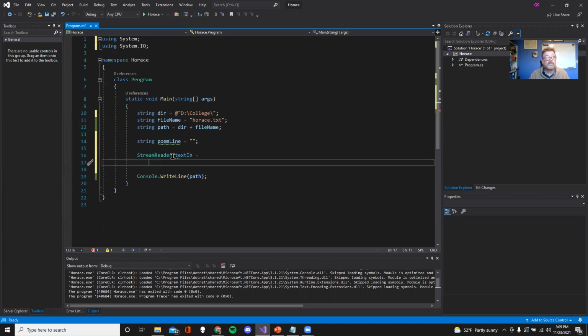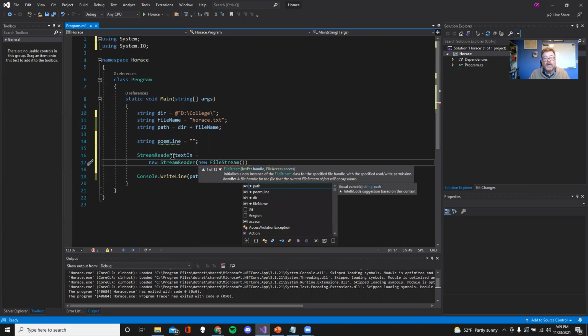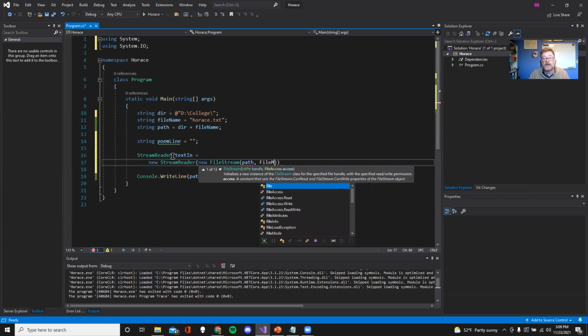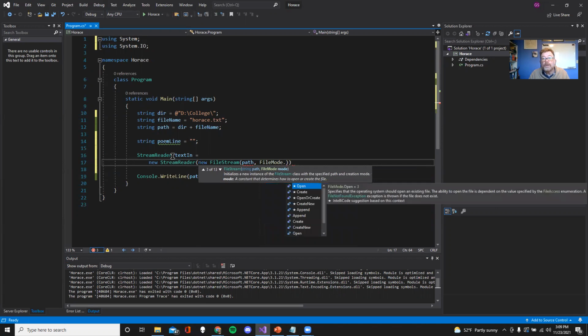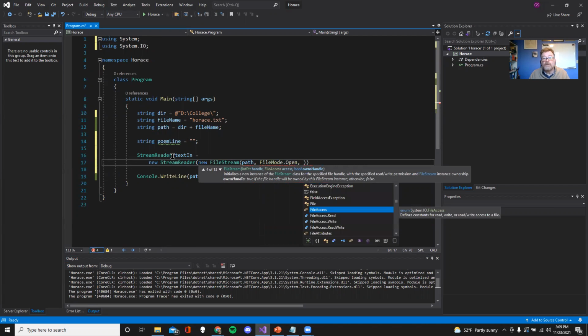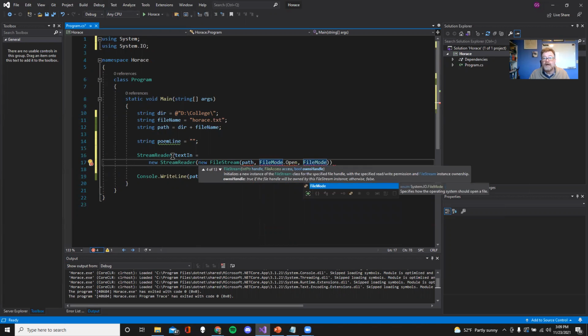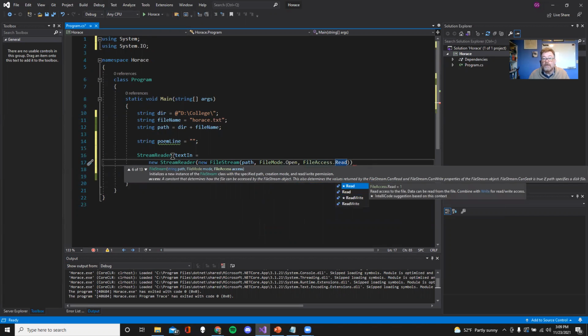What is that? Well, it's going to be what comes out of the StreamReader constructor, which is going to take the new FileStream constructor. And it's going to take basically the path. It's going to take the file mode open. And I'm going to be reading this one, so it's going to be the file access of read. All right, so that's awesome.